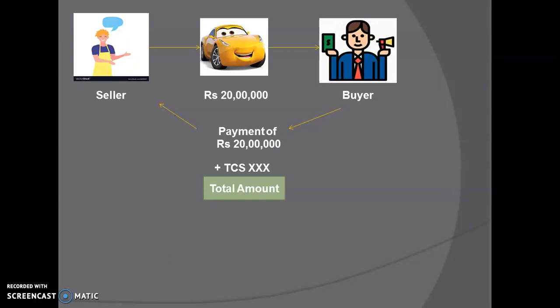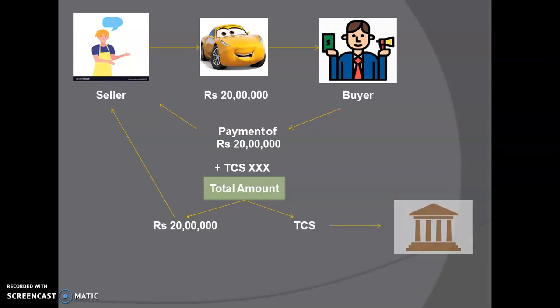At the source itself, the tax is collected. The tax is collected from the buyer, so the seller will collect the tax from the buyer at the time of purchase. The seller is going to collect the total amount, that is the value of the commodity as well as the tax imposed upon that. In this total amount, there are 20 lakh rupees, which the seller is going to keep for himself, that is the value of the car, along with the TCS amount, that is the tax amount.